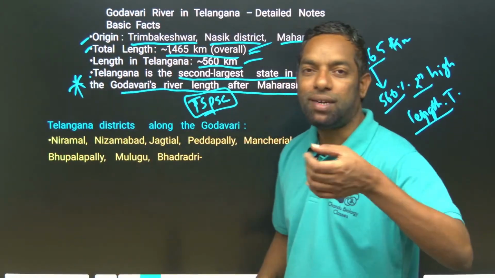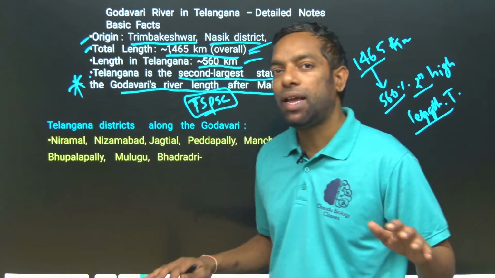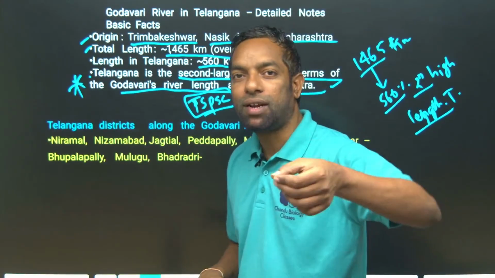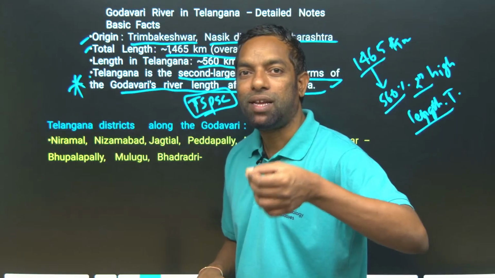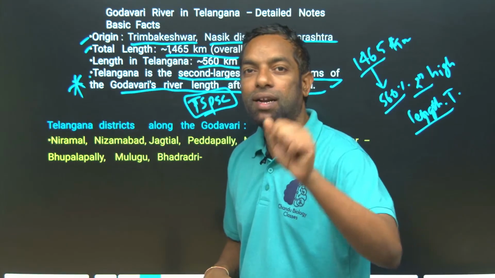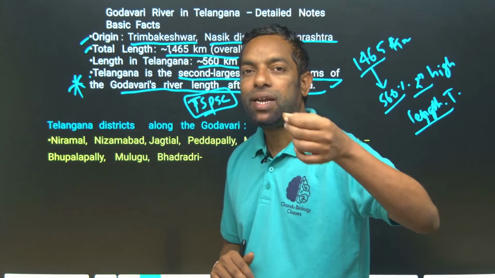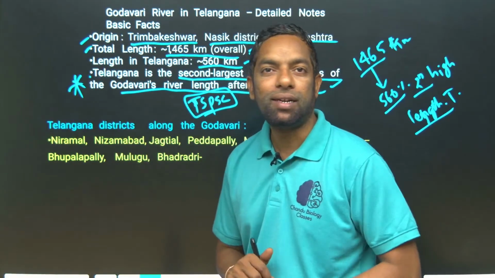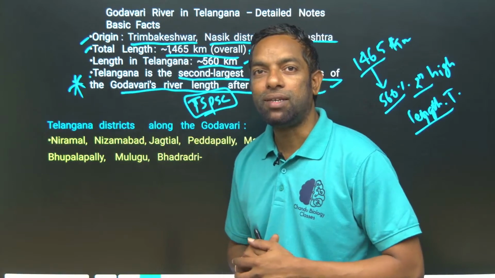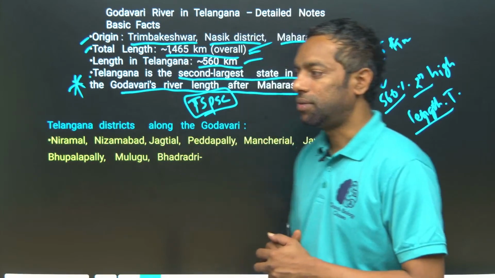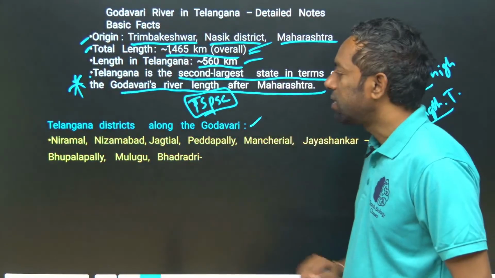Lengthwise it is second highest, but the catchment area is different. By catchment area, it is Maharashtra, Andhra Pradesh, Odisha, Chhattisgarh, and after that Telangana. But lengthwise, 560 kilometers is the second highest length. This is the exam point of view.